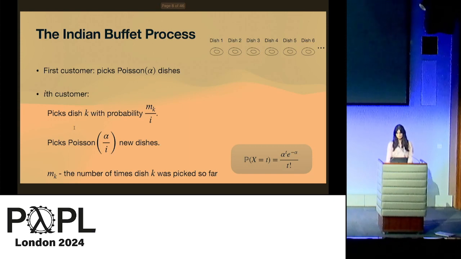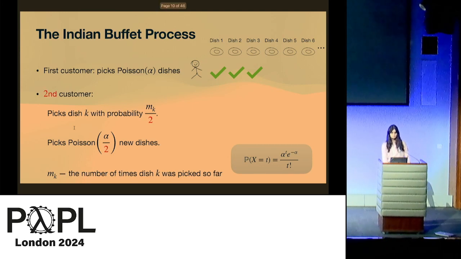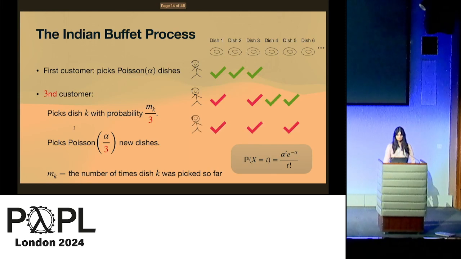So let's look at a little example. We have the dishes here. Then the first customer comes in and let's say he takes the first three dishes. Then the second customer comes in and he will independently choose from dishes 1, 2, and 3 with probability 1 over 2. So let's say he picks dishes 1 and 3, and then he also chooses, let's say, 2 more dishes. Then the third customer does the same thing.